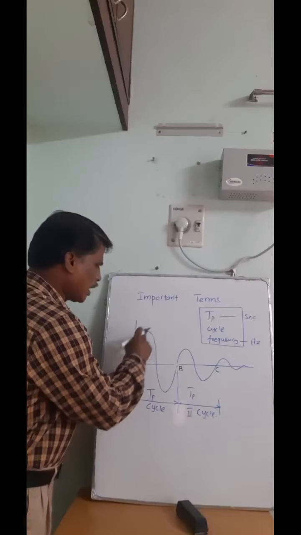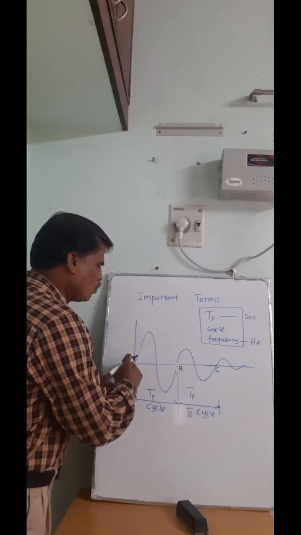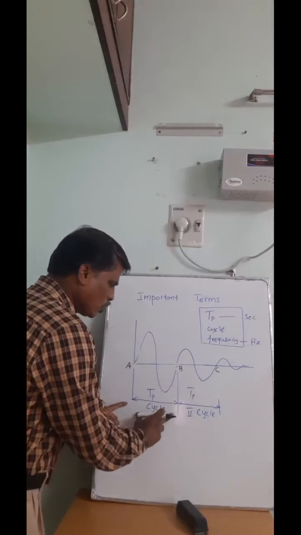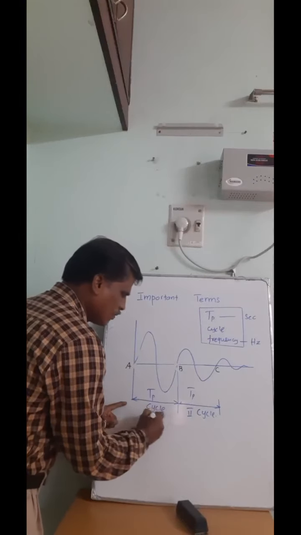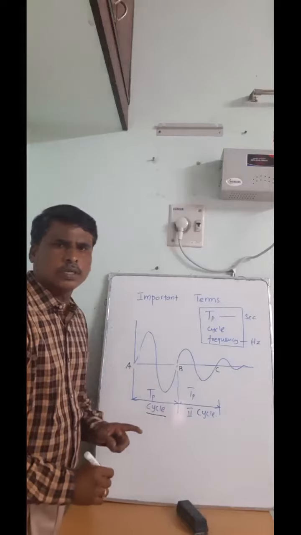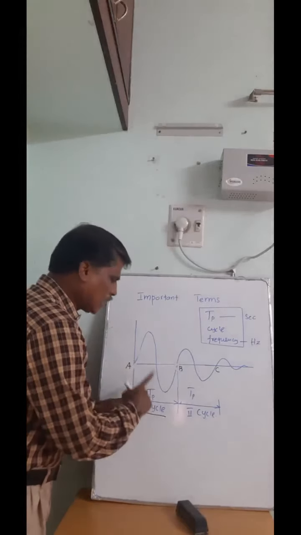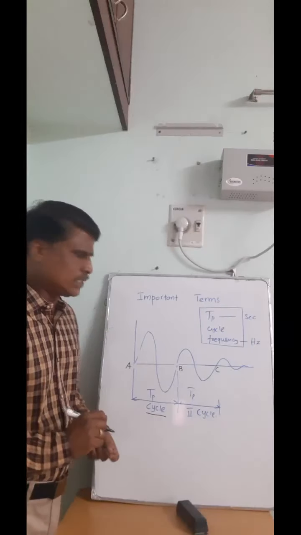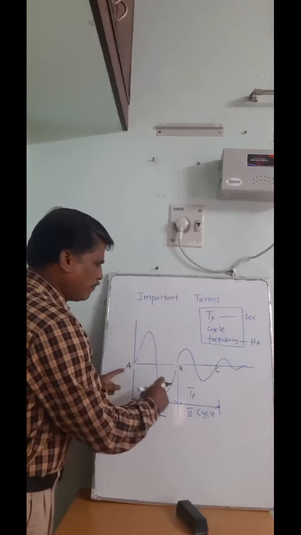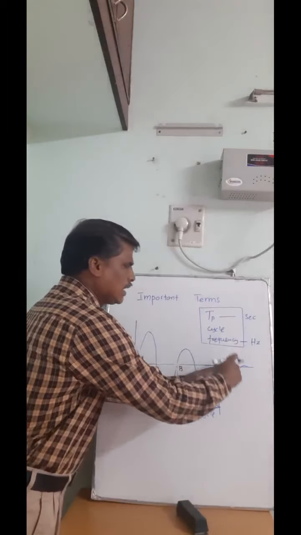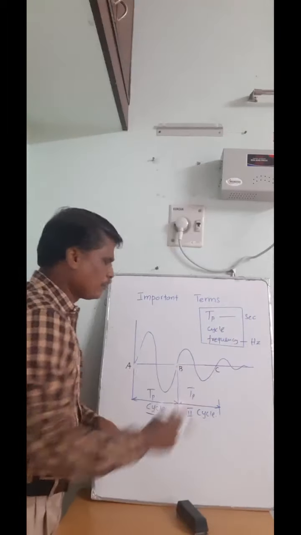We know the time required to move from A to B is one time period, so the corresponding motion is called the cycle. From A to B is the first cycle, then B to C the second cycle, and it continues like this.